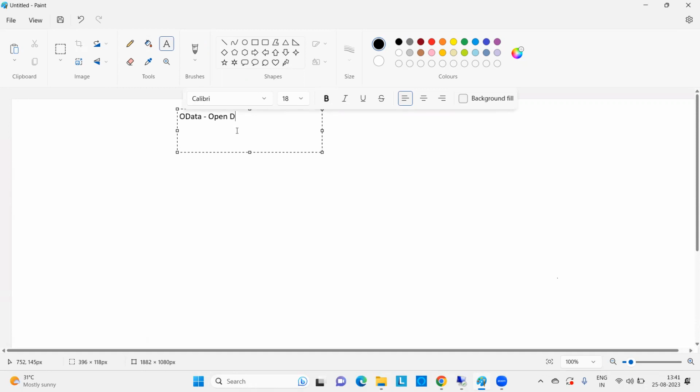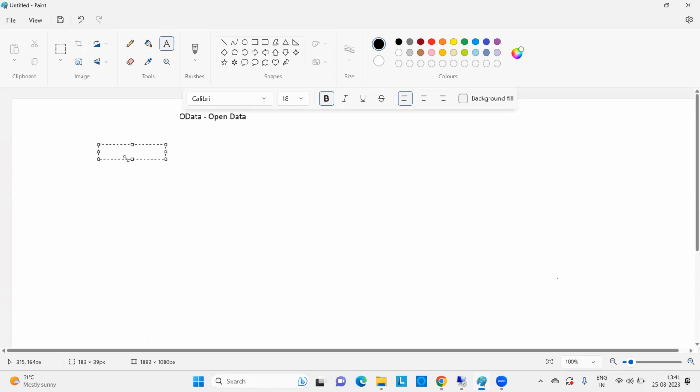OData stands for Open Data. Fine. Why has SAP introduced this OData? Previously, how were we using the architecture? The system architecture will be like this.